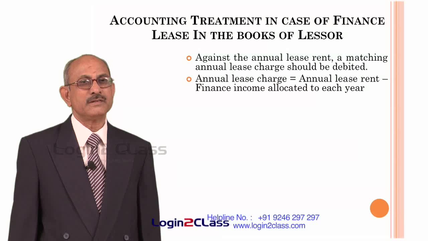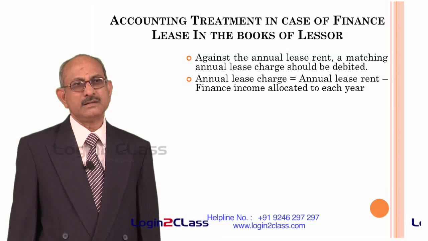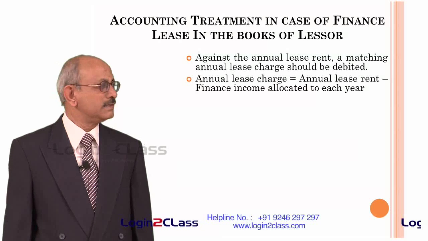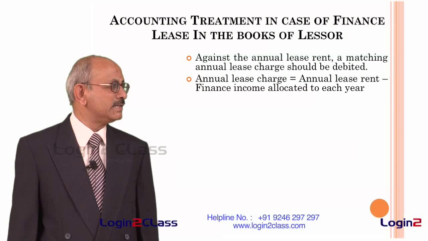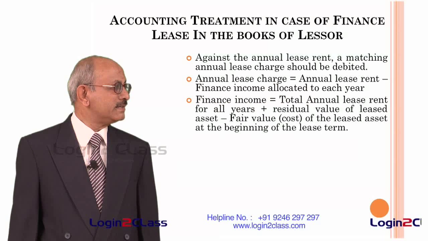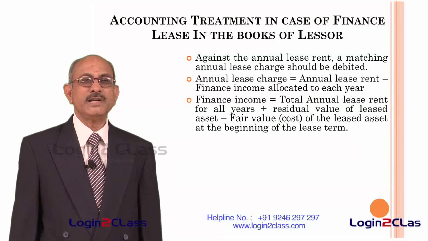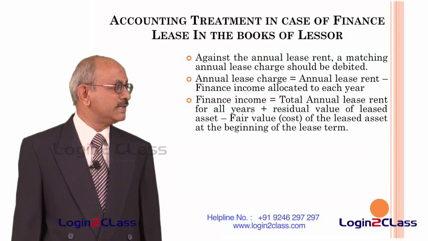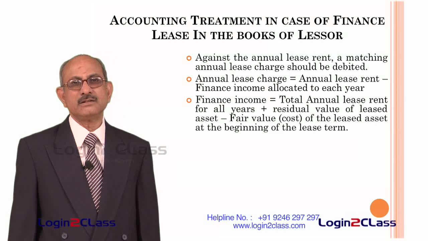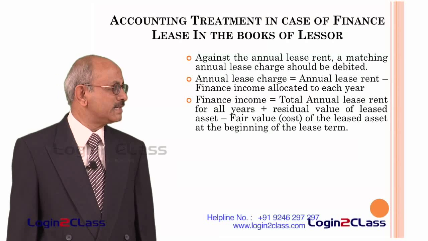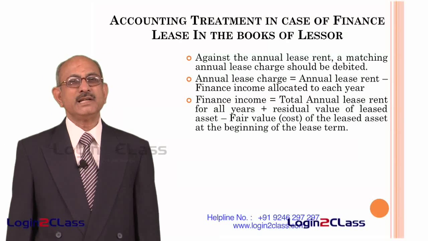That means whatever is the finance income on account of interest on the cost of the asset is allocated to each year, and that has to be deducted from the annual lease rent. And the finance income is calculated as under: first of all you have to take the total annual lease rent for all years, plus add to it the residual value of leased asset, that is called the scrap value of the leased asset, minus the fair value of the leased asset at the beginning of the lease term.